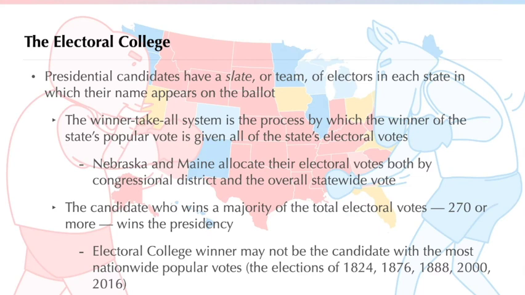Over the years, many people have charged that the winner-take-all method of awarding electoral votes from each state is not fair. They point out that a candidate can get less than a majority of the votes nationwide, but by winning enough large states, can still be elected president. In 2016, for example, Hillary Clinton received nearly 3 million more votes than Donald Trump, but Trump was elected president with 304 electoral votes to Clinton's 227. In most cases, however, the person who gets the majority of popular votes also gets the majority of electoral votes.